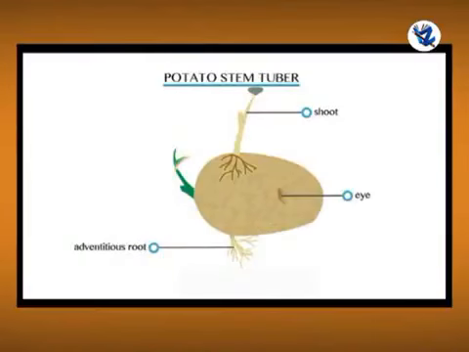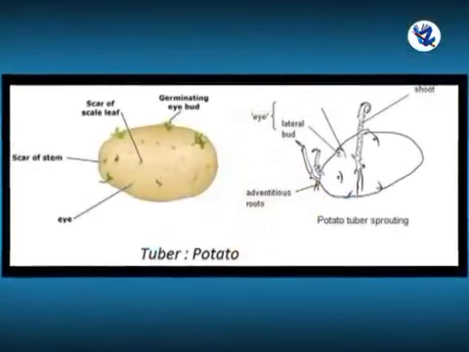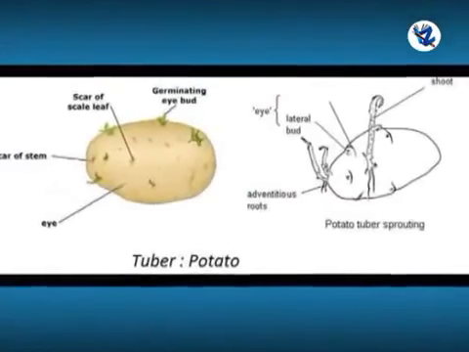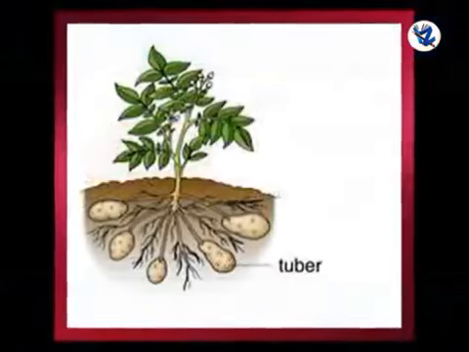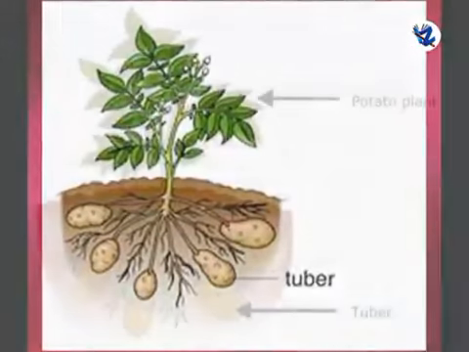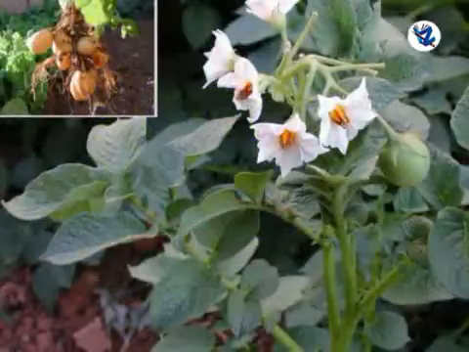The eyes seen on the surface of the tuber represent nodes. Each eye, which is actually a node, is made up of one or more axillary buds subtended by a leaf scar. Under favorable conditions, axillary buds develop into new plants. Example, potato plant, Solanum tuberosum.